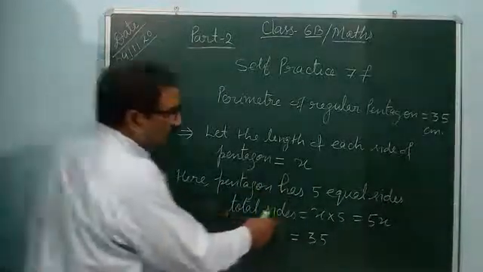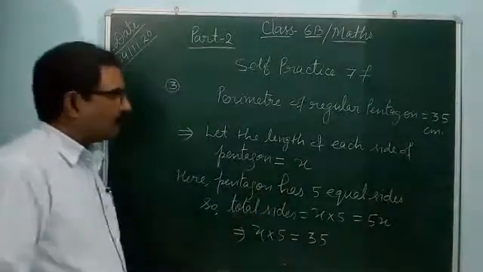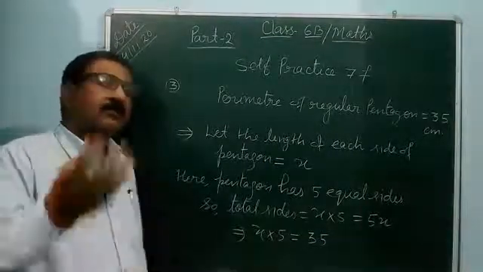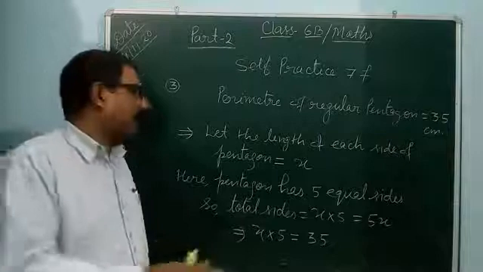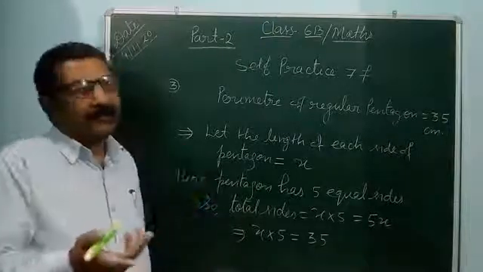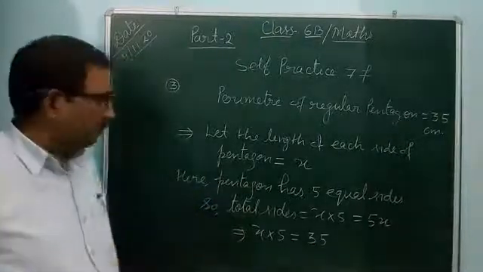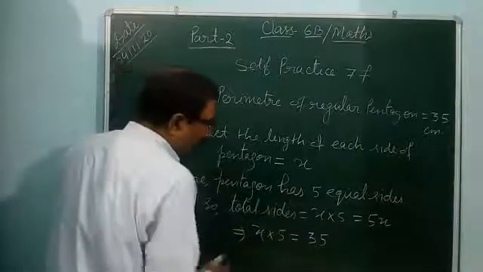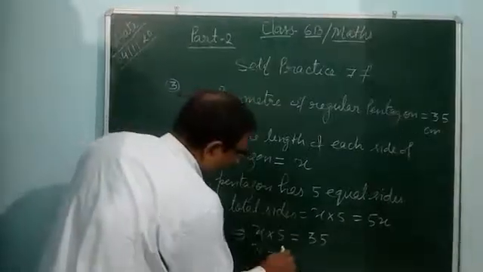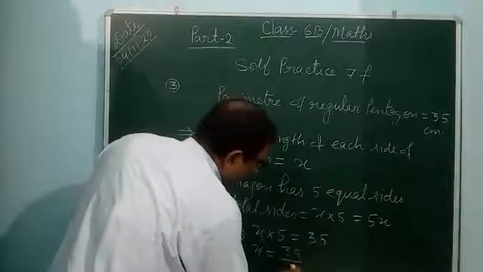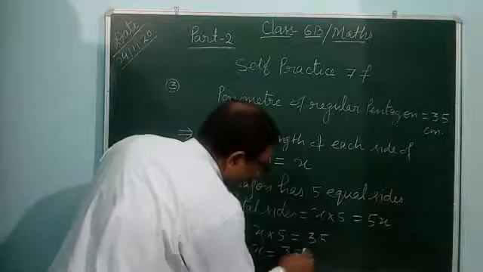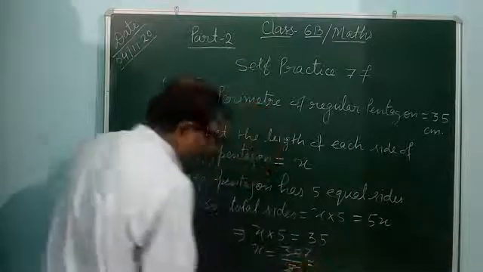So to get the total of the sides, you can add x plus x plus x plus x plus x, 5 times, or you can multiply x by 5, same thing. So it will be 5x, which is equal to 35. So x is equal to 35 by 5. 5 1 is 5, 5 7 is 35.